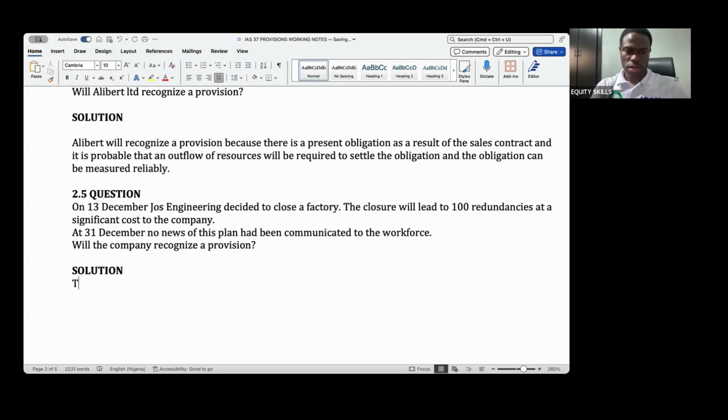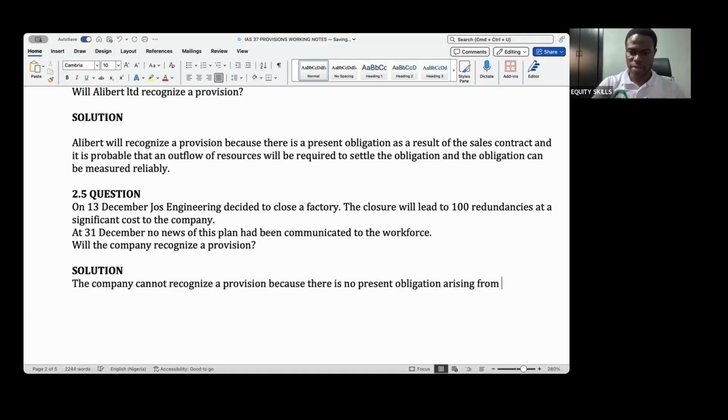So the company cannot recognize a provision because there is no present obligation arising from past events.